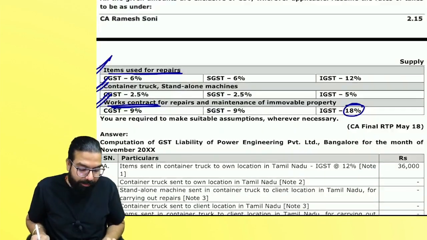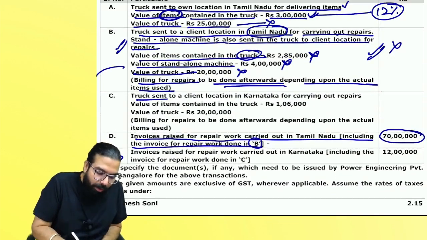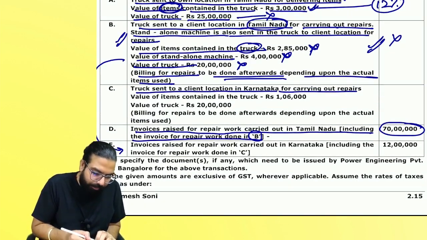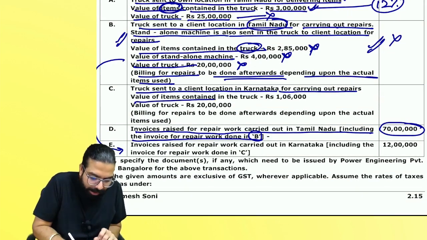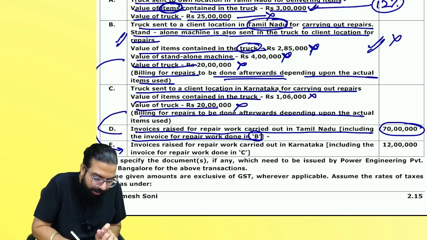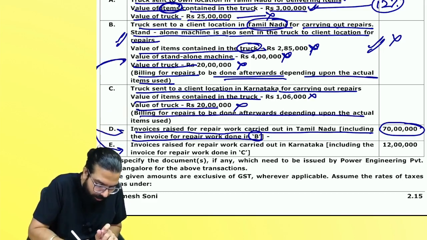Yes, sir. Next. Value of truck sent to client location in Karnataka for carrying out the repair. It is sent to Karnataka. Value of item in the truck. Will GST come on the item? On the truck, GST will come. Billing is done later. The billing point was relating to this.